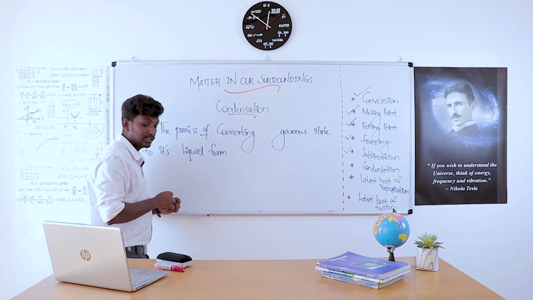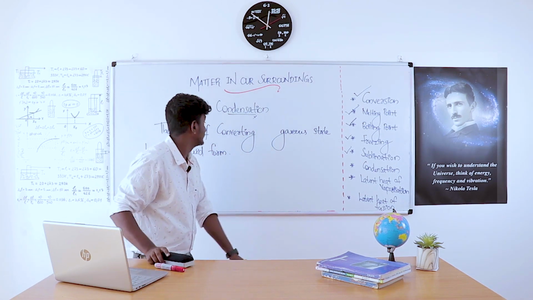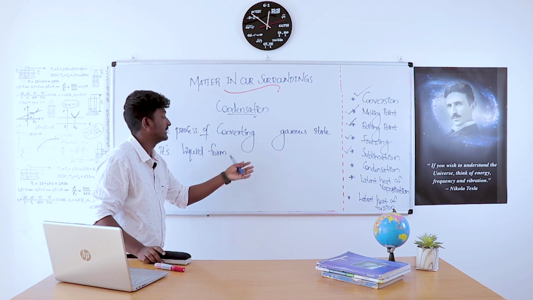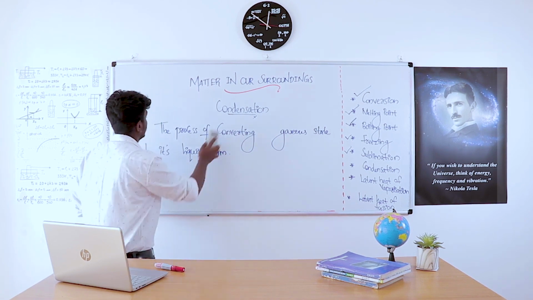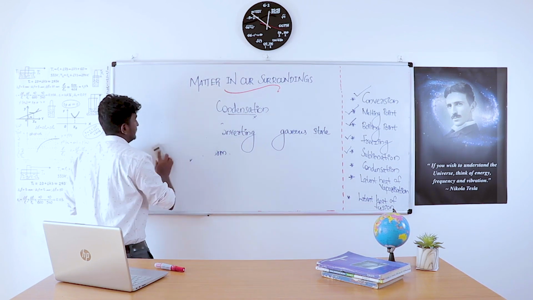This is what is called condensation. Okay, I think it's clear.